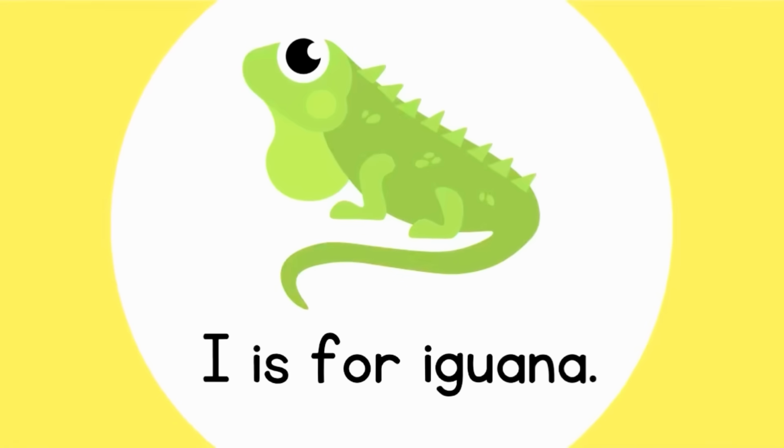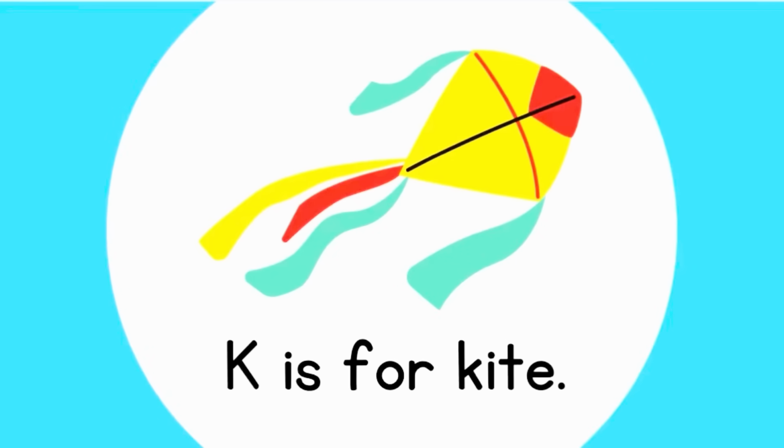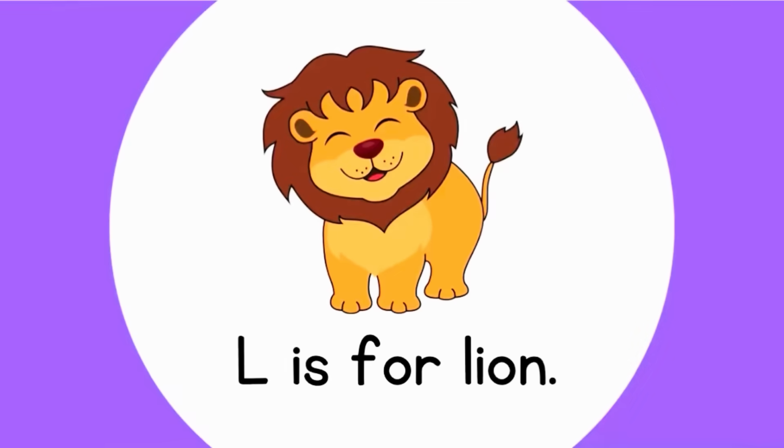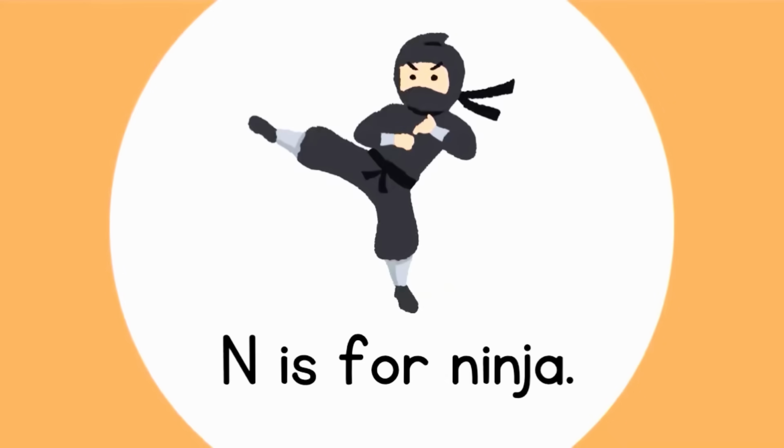I is for iguana, a large green lizard. J is for jump, to lift off the ground. K is for kite, a paper toy that flies in the sky. L is for lion, the king of the jungle. M is for milk, a white drink. N is for ninja, a fast skilled fighter.